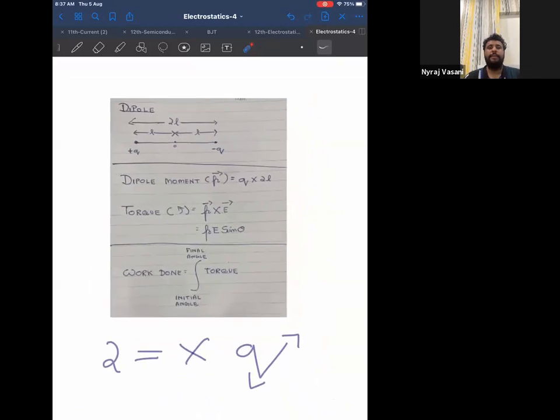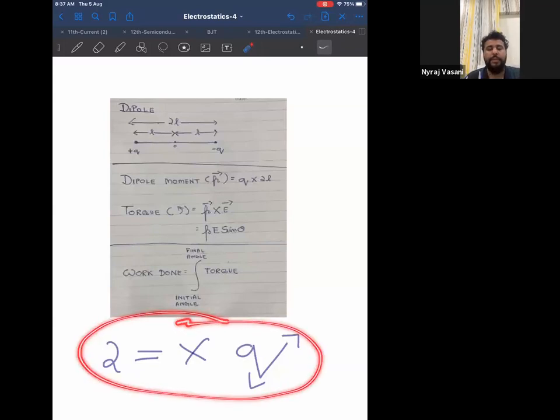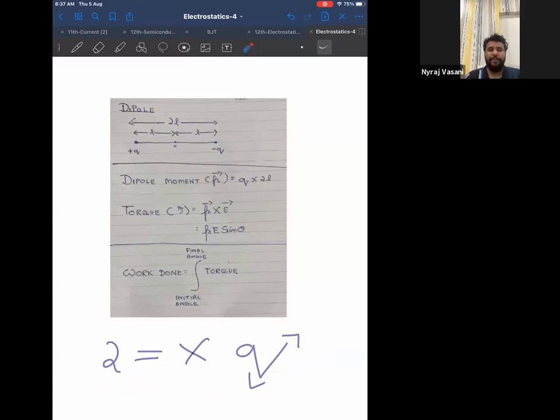Below that, write down the definition. Two equal opposite charges separated by a finite distance.